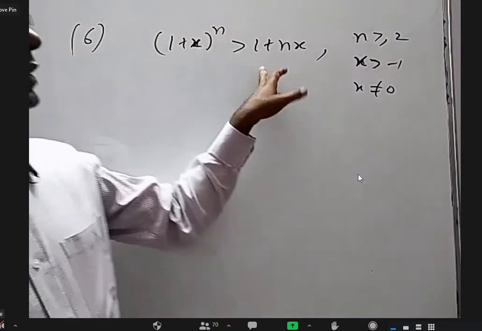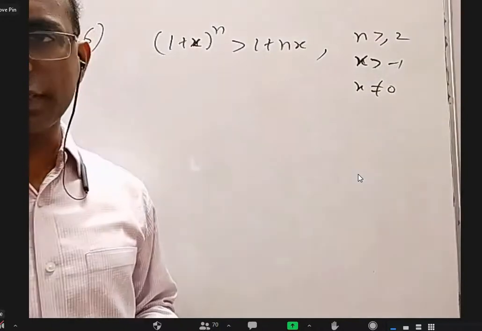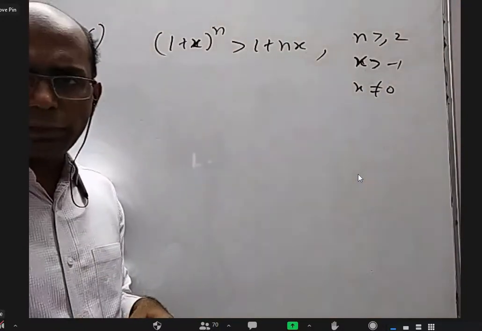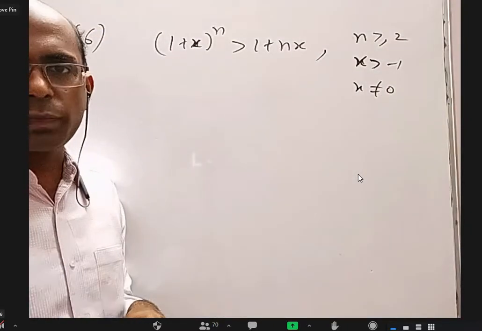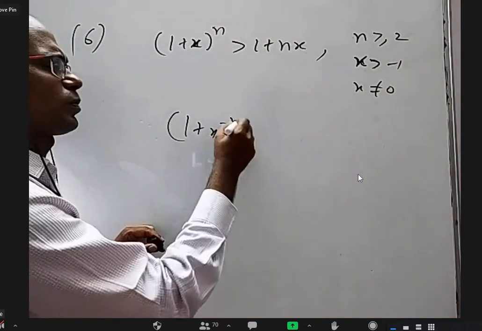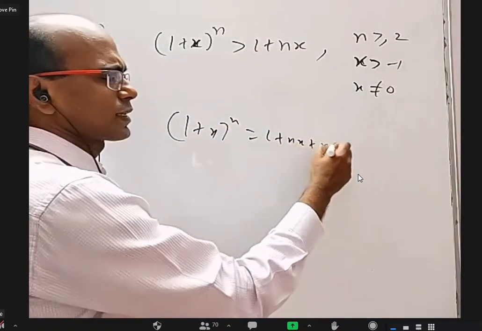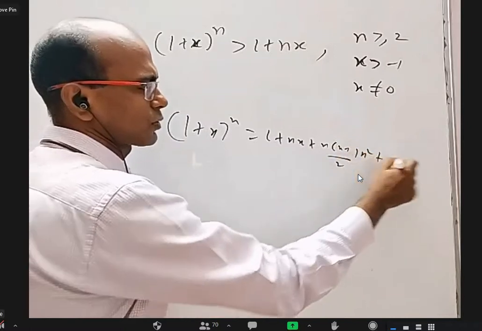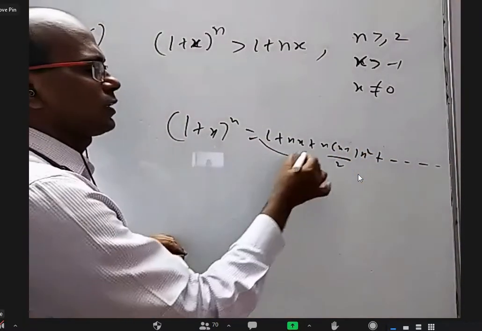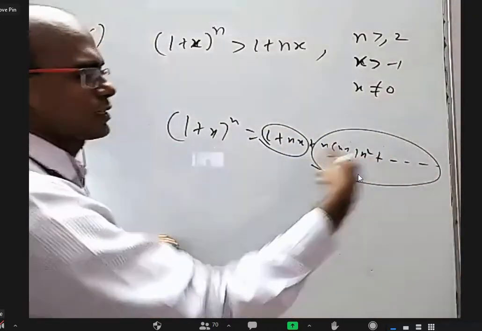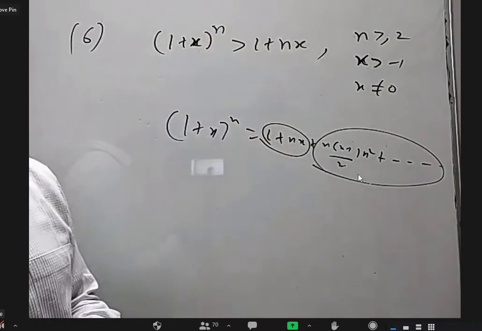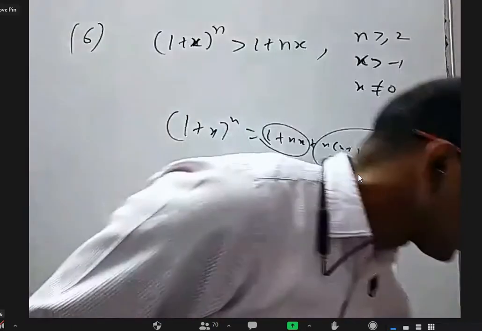Actually, to prove this without mathematical induction is very easy. If you remember, in the matrices and determinants chapter, I told you a little bit about the binomial theorem, and the formula for (1 plus x) whole power n is 1 plus nx plus n into (n minus 1) by 2 into x square, and so on. Remember that? Yes, sir. In that, these are the first two terms, and the rest of them, if you neglect, then something more we are neglecting. This is more than this, maybe we can say. Of course, there are some conditions.